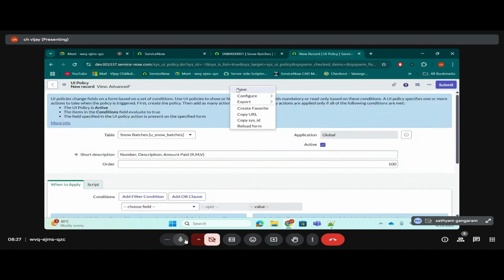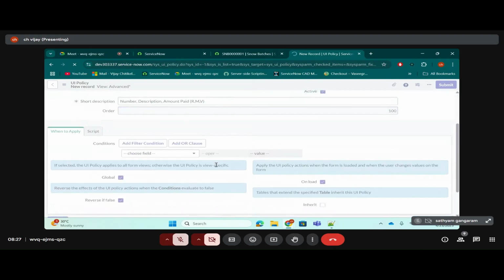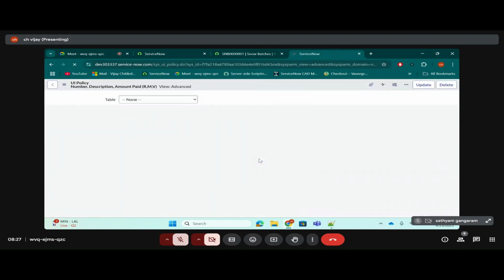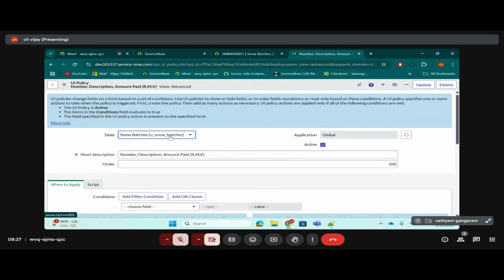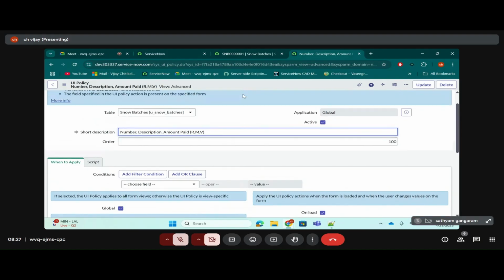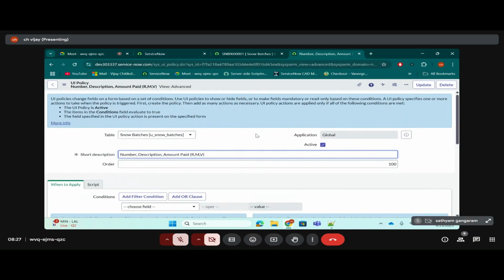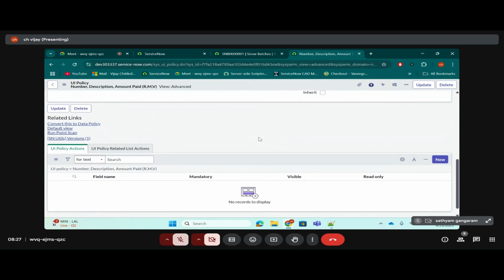Let's save the form. So all you need to do is give the table name, give the short description, and if there is any condition, give that condition. That's it. In this case, there is no condition. Simply give the table name, in which table you want to make a field mandatory, read only, and visible. Give the short description of what you are doing in this UI policy. If there is a condition, give it and save the form. I save the form now. You see now. Do you find any options to make a field mandatory, read only, and visible?